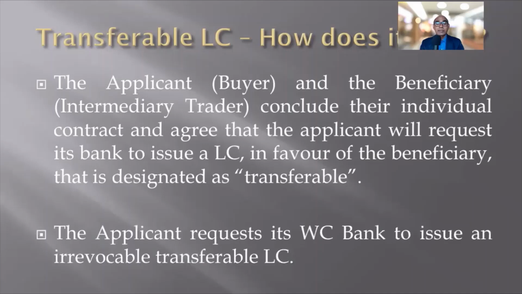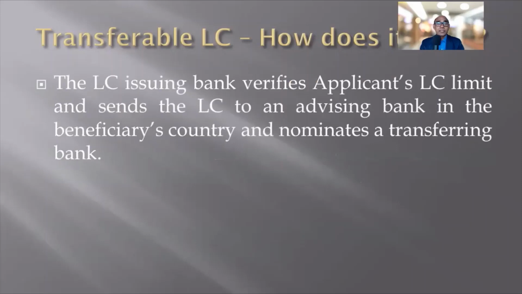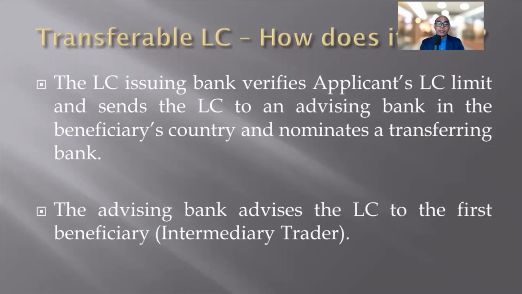So the applicant requests its working capital bank to issue an irrevocable transferable LC. The LC issuing bank verifies the applicant's LC limit, and when they find that everything is okay and there is a limit available, and they are comfortable with the transaction, they send the LC to an advising bank in the beneficiary's country and nominate a transferring bank. So the advising bank receives the LC and advises the LC to the first beneficiary, who is basically the intermediary trader.